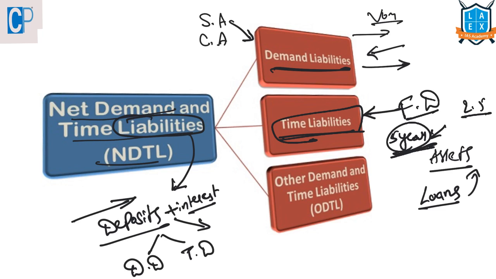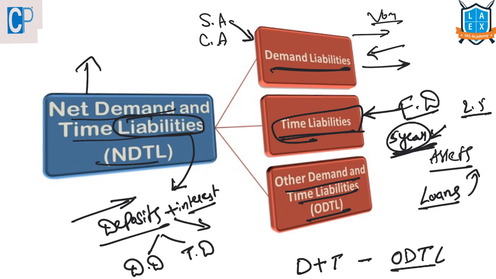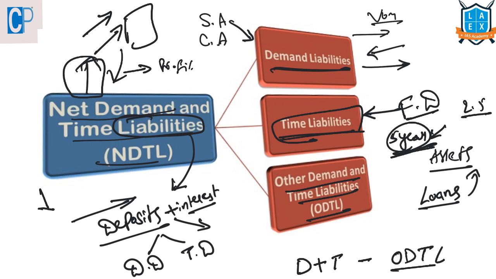And one more thing here is I have mentioned other demand and time liabilities. The net demand and time liabilities are nothing but demand plus time minus other demand and time liabilities. Here the banks will take deposits from the customers and they will use this money to invest in some business, or they might use this money and deposit it in a big bank. For that deposit they will get interest, out of which some portion will be the bank's profit, and the principal amount has to be paid back to the depositor along with some interest.